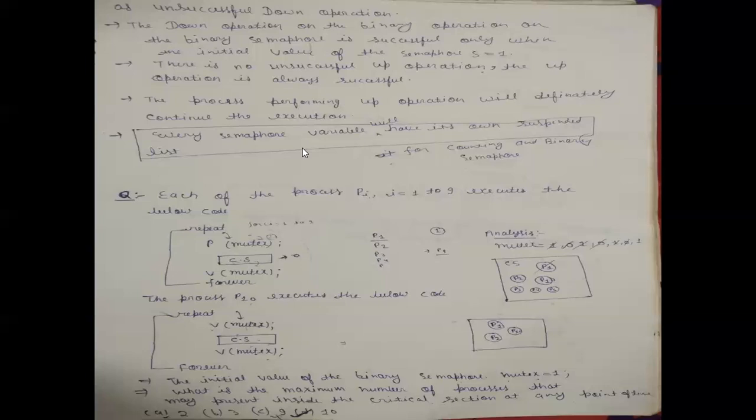This code is executed by the processes P1 to P9. Each of the processes Pi, where I belongs to 1 to 9, means P1 to P9, execute this code. And the process P10 executes the other code, which is V(mutex), critical section, V(mutex). So processes P1 to P9 will execute this code, and process P10 will execute this code.